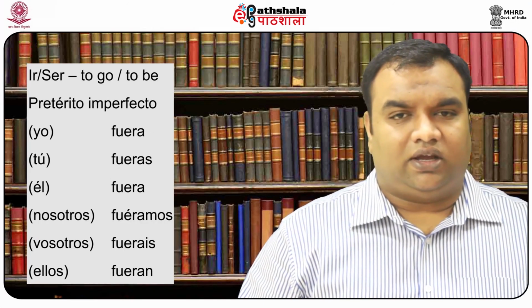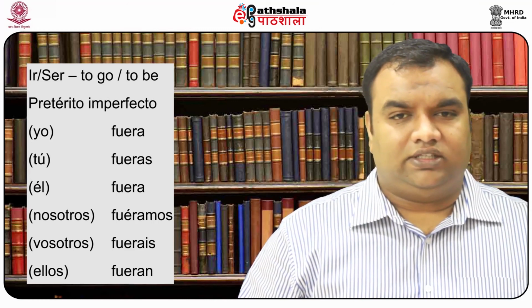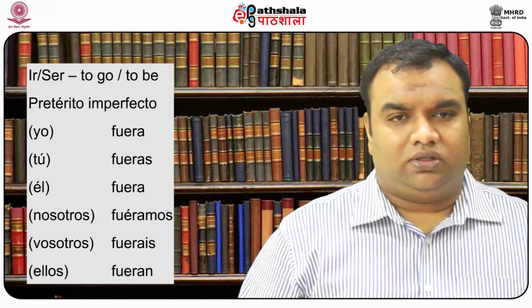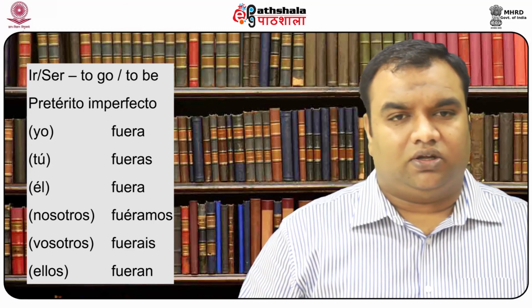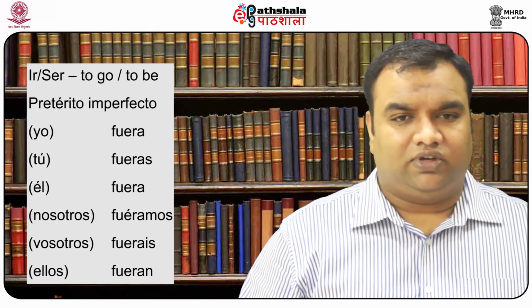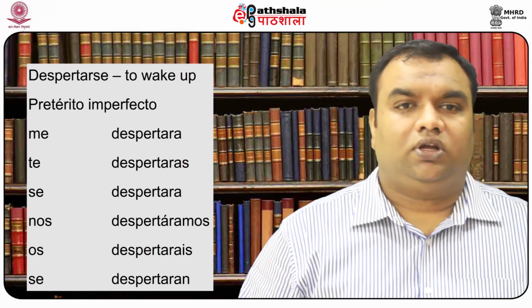Ir and ser are interesting in their conjugations as the preterite form is the same, so their conjugation in the pretérito imperfecto are fuera, fueras, fuera, fuéramos, fuerais, fueran.